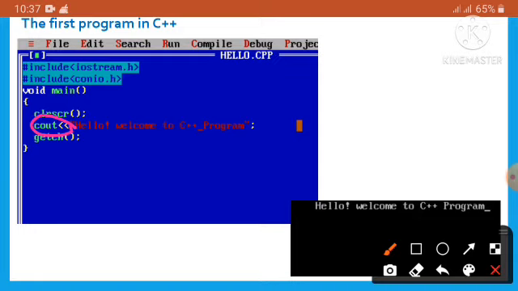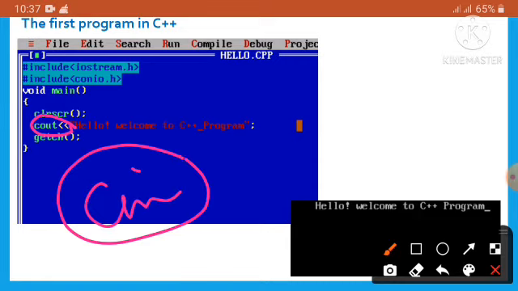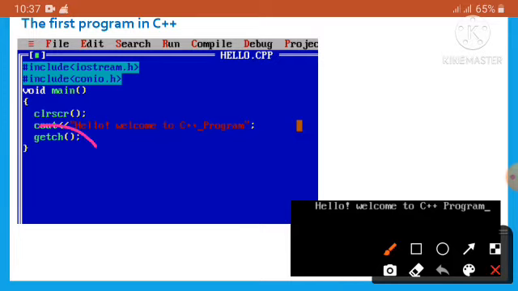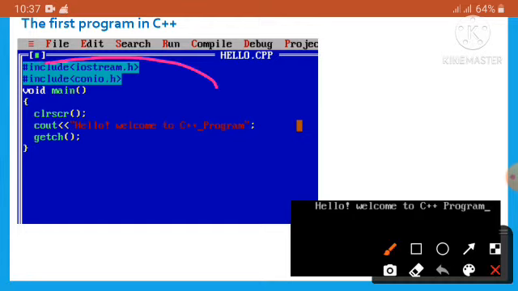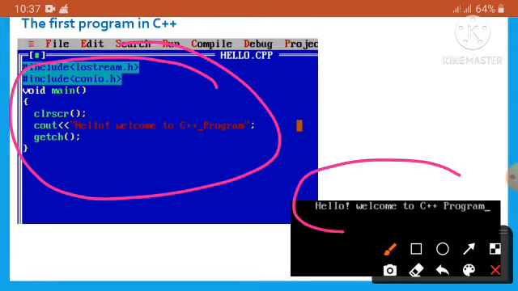The cin function is used to take input from the user. Next is getch. It is also a function that holds the output screen. If we run this program, then we will have the output in that way. The output will be in a black screen and the output message will be shown: Hello, welcome to C++ program.